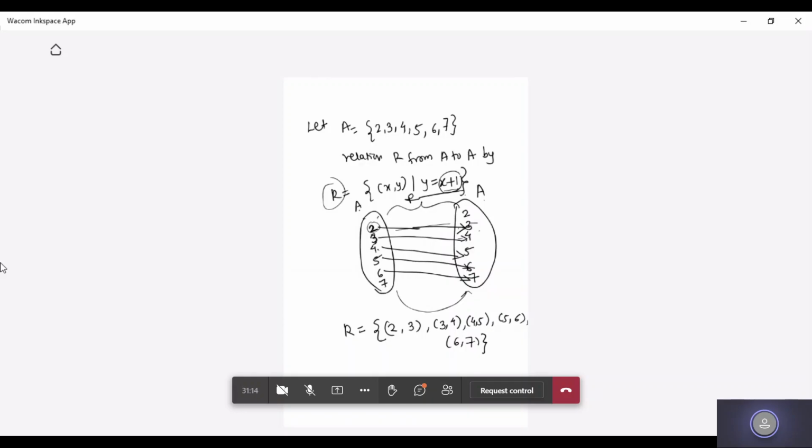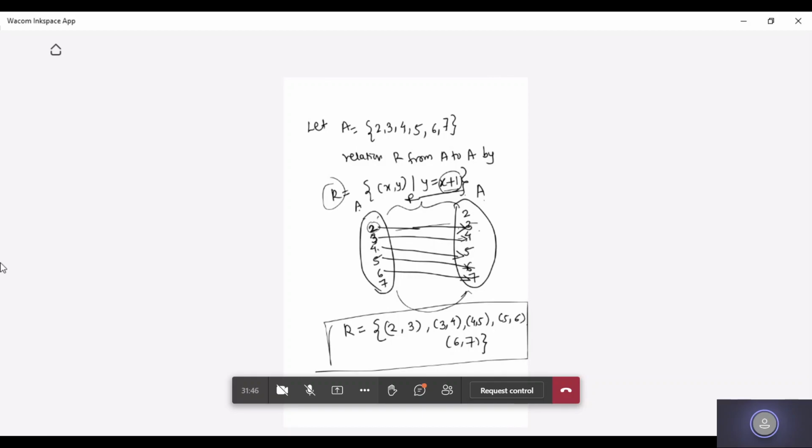Can I have 7 comma 8 as an ordered pair here? I'm asking you. No, ma'am. Why not? Because 8 is not present in the A set. See, you should know these basics. So up to 6, 7 we will have an ordered pair, so 6, 7 would be our last ordered pair. Now you have got the relation.